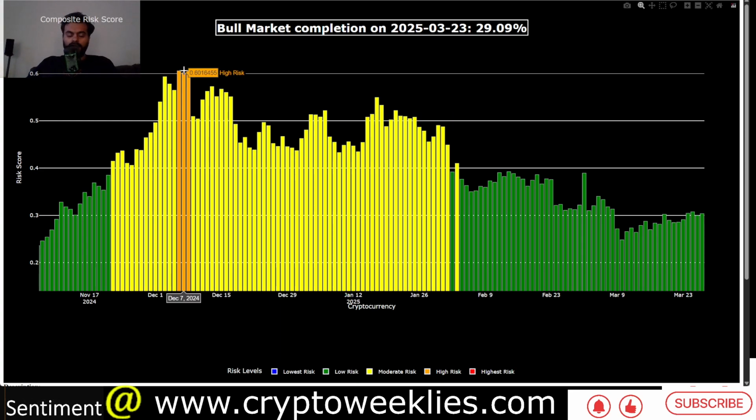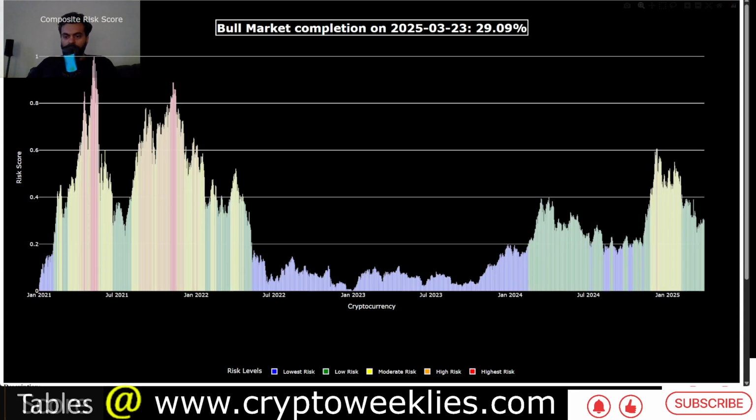You can see that there was a peak around early December of 2024, when the crypto market cap was making new all-time highs. Now the risks have gone down. At one point in early March it was at around 24%. Now it is slightly coming back up, at around 30%. This is as of yesterday, 27th March, whereas this bull market completion is corrected every single week to account